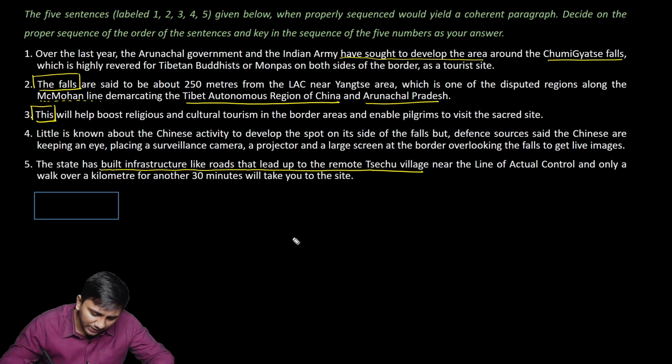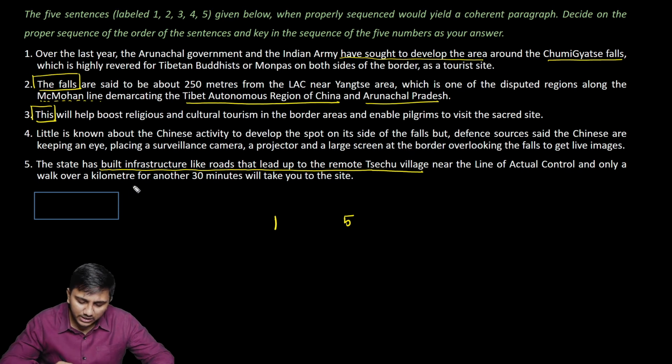So if you have to go for the order, I would put 1 that speaks about Arunachal government and the Indian Army seeking to develop the area. And what exactly did they do is given in 5. So I can follow that up with 5. That the state has built infrastructure like roads that lead up to the remote Sishu village. From there, it's only a small stretch to reach the site.